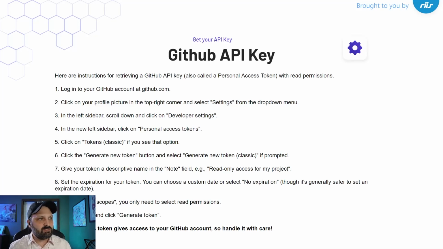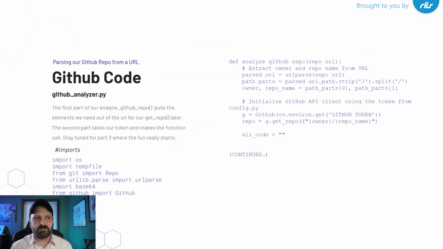So I'm not going to go into this section. It's here for you to go through, but this is how you get your GitHub API key. Just be sure to not allow too much access. You want the least amount of access, and that pretty much goes with any API, but with GitHub, you can open up the world rather easily.